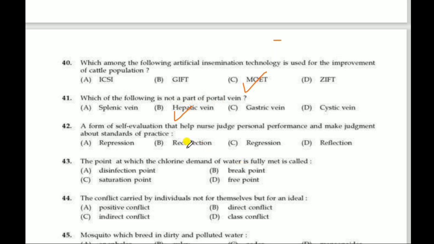Next question, a form of self-evaluation that helps nurse judge personal performance and make judgment about standards of practice. Correct answer is reflection. Next question, the point at which the chlorine demand of water is fully met is called. Correct answer is break point. The point at which the chlorine demand of water is fully met is called break point.